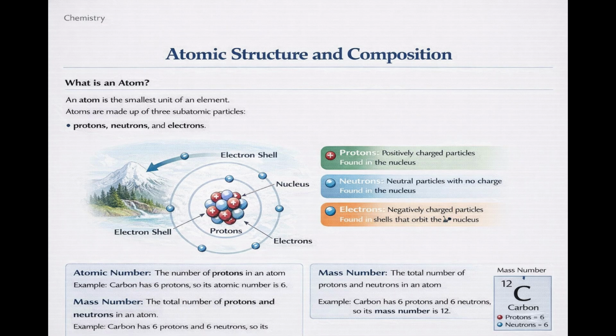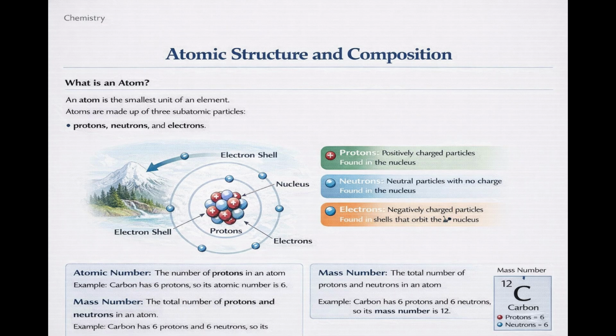Atomic structure and composition. Atoms are the smallest particles of an element that can take part in chemical reactions. Each atom is made up of three main subatomic particles: protons, neutrons, and electrons. Protons are positively charged particles found in the nucleus of an atom. Neutrons have no charge and are also found in the nucleus. Electrons are negatively charged particles that move around the nucleus in shells or energy levels.